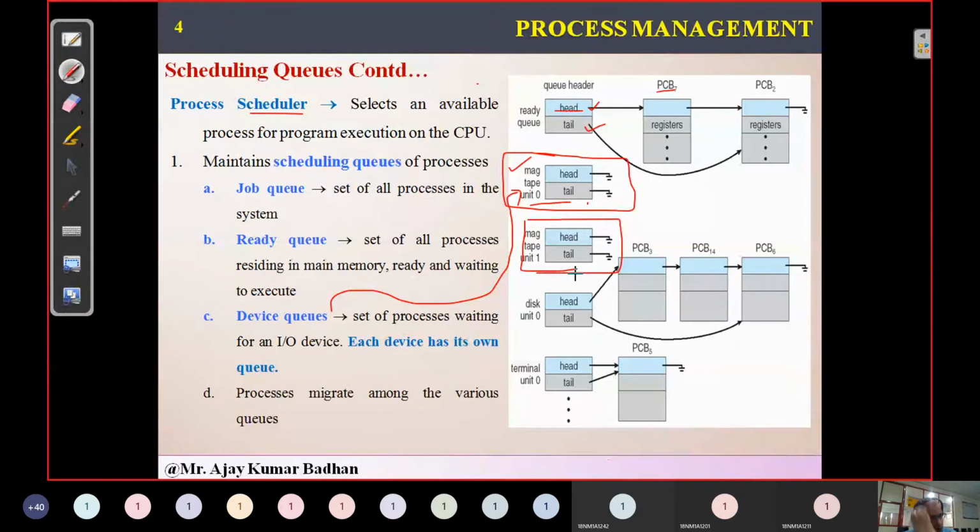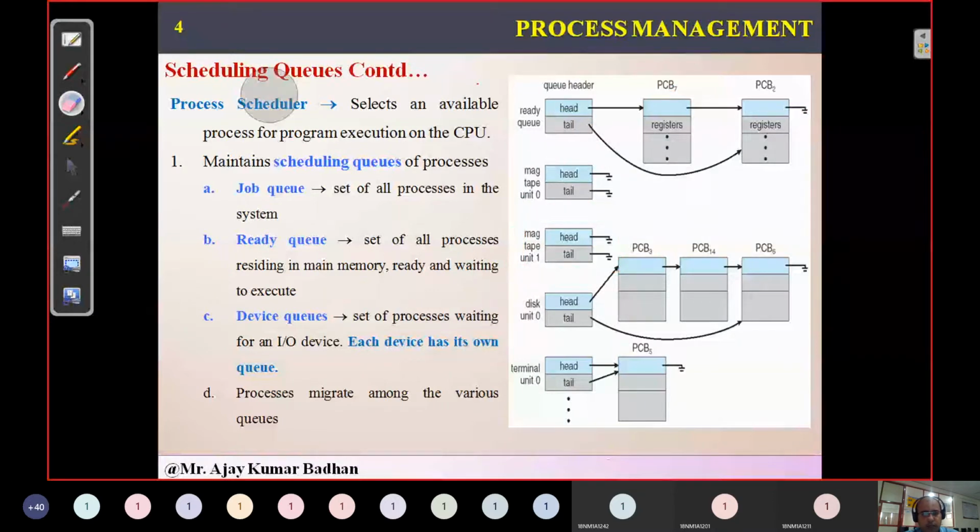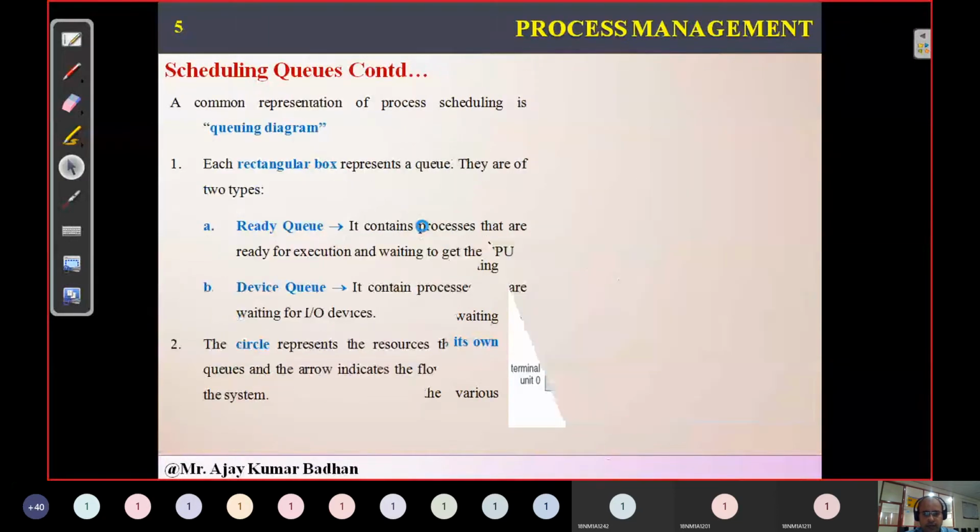So every device queue means every device and every internal process will have its own ready queue, and every header will have a head and a tail. The tail will point to the PCB. Now this PCB will have a linked list concept where the first PCB will point to the next PCB, the next PCB to the next, and so on. This process keeps on repeating. This is the whole terminology related to queues. So we are going to place everything in a queue. Don't assume there are tags and all. We'll be using only queues here.